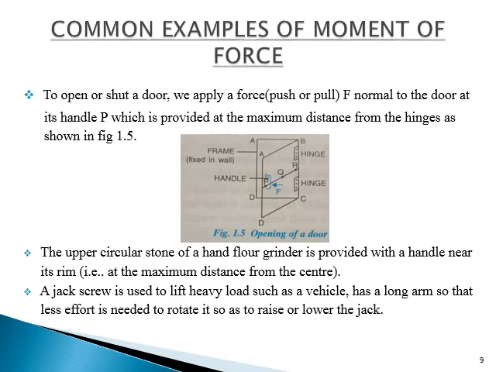The upper circular stone of a hand flour grinder is provided with a handle near its rim at the maximum distance from the center, so less force is required to turn. A screw jack, used to lift a heavy load such as a vehicle, has a long arm so that less effort is needed to rotate it so as to raise or lower the jack.